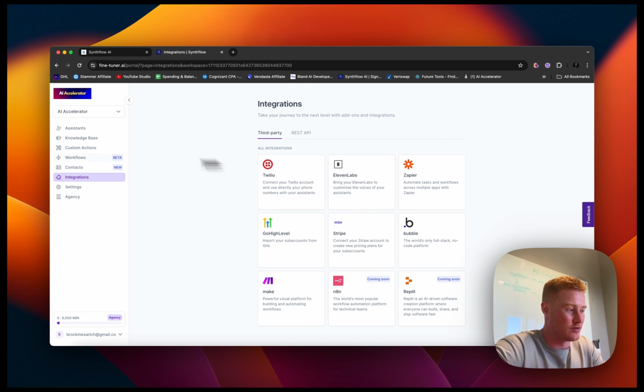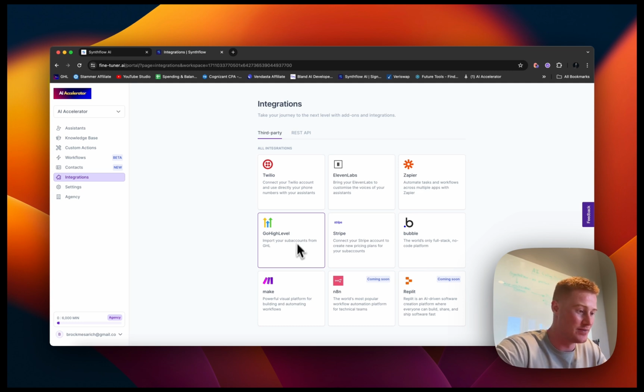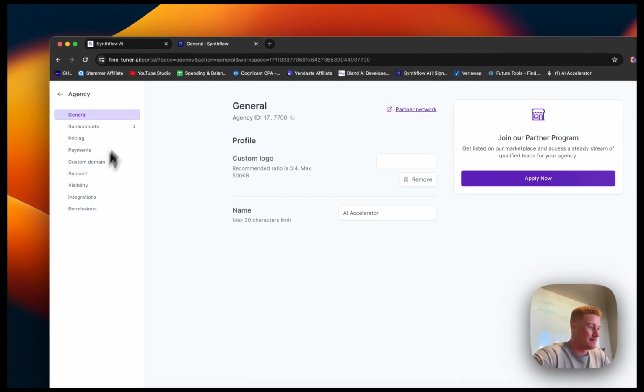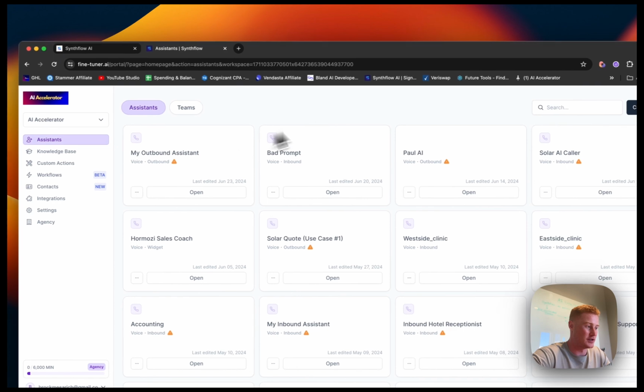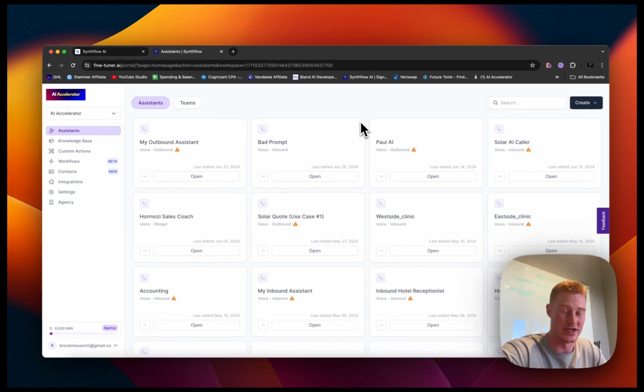There's Zapier, kind of like what I was just showing you. We could build automations with that, tying different applications together. Connect with Go High Level, extremely easy. A lot of our clients are with Go High Level. It integrates very nicely with that CRM. We can connect Stripe, Bubble, Make, all these different applications here are very easy to integrate. And then, let's move on to how we could actually white label this and sell it as our own.